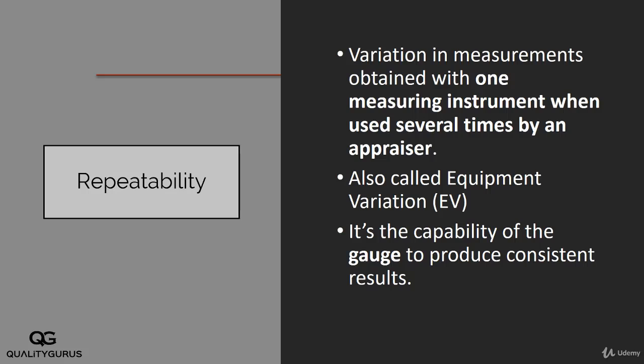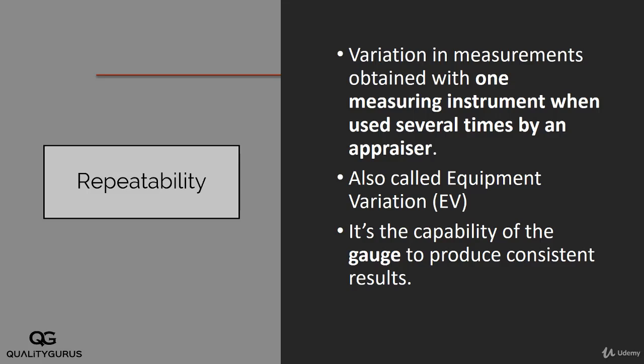So what is repeatability? Repeatability is the variation in measurement obtained when one measuring instrument is used several times by one appraiser. So we have one instrument, one appraiser. I take this measurement 10 times. So I don't change the instrument and I don't change the operator. The operator is the same, the instrument is the same, but still we have variation. That variation would be called repeatability. This is also called equipment variation, because we have one equipment, one operator.